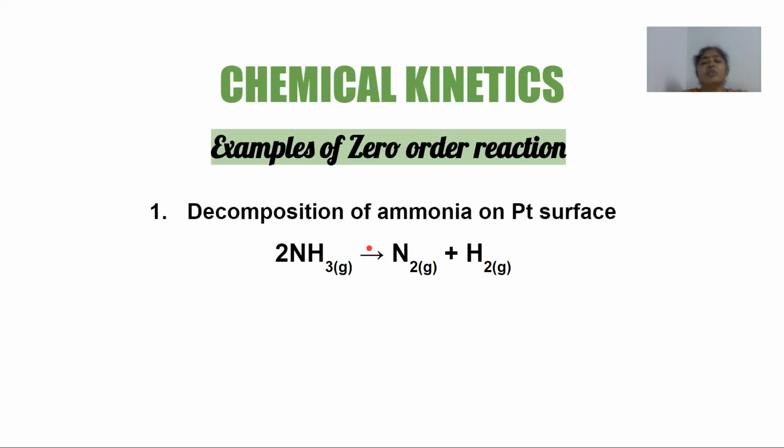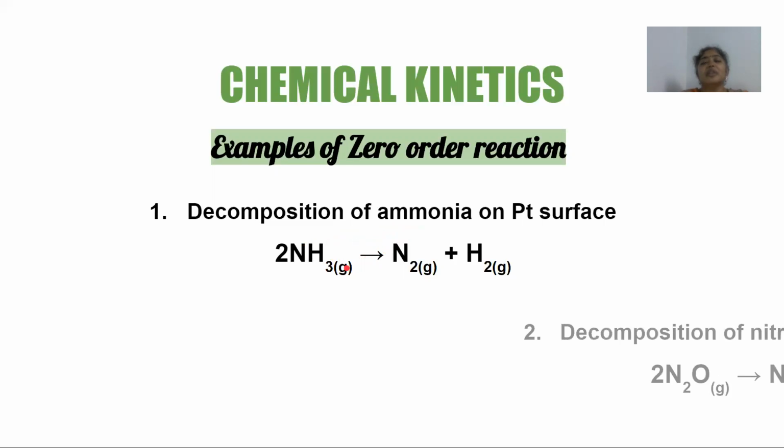So once these set of molecules get desorbed, only then a fresh set of molecules get adsorbed. So irrespective of whatever amount of initial concentration of ammonia I've taken, it's always a constant set of molecules that are getting adsorbed on the catalyst surface, getting decomposed and getting desorbed and moving out of the catalyst surface. That means at any point of time, the concentration of the reactant will remain constant, on which the reaction rate depends. So I can say that the reaction actually does not depend upon the initial concentration of the reactant, and therefore the rate of this reaction remains constant throughout the reaction.